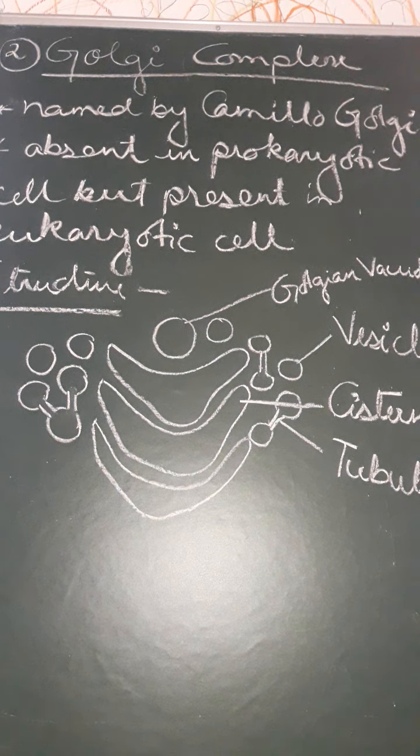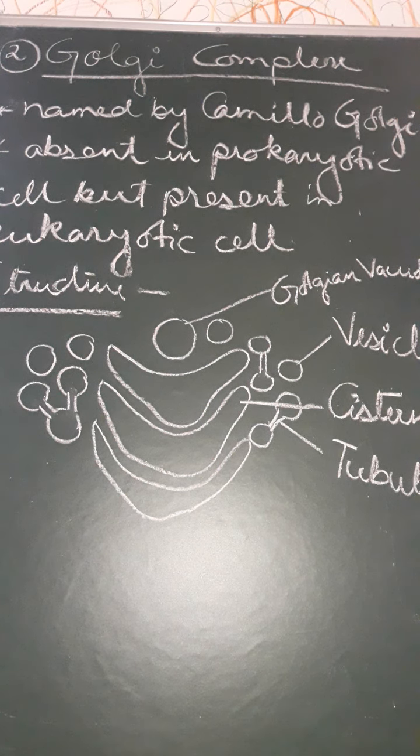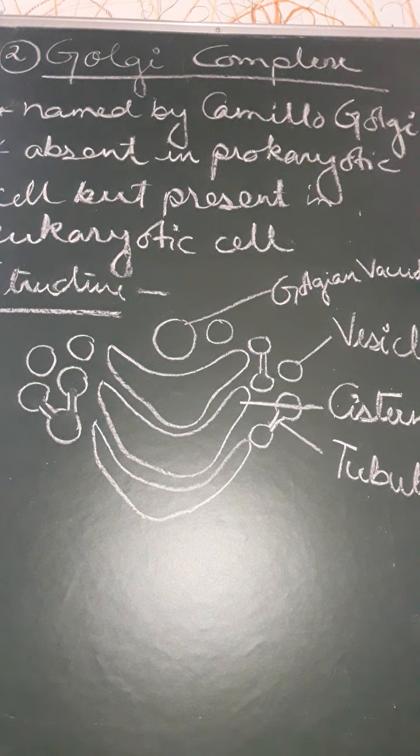So these are all the functions. Many more functions are also present, but these are the main important functions of the Golgi complex. So again, for the Golgi complex, who first discovered it, where it is present, the structures and the functions along with the diagram, all these things are important, and when you are drawing a diagram, it is very necessary that you label it properly. So go through the video, go through the notes, and study them very properly. These two organelles are simple. If you have any problem or any words confuse you, please let me know.